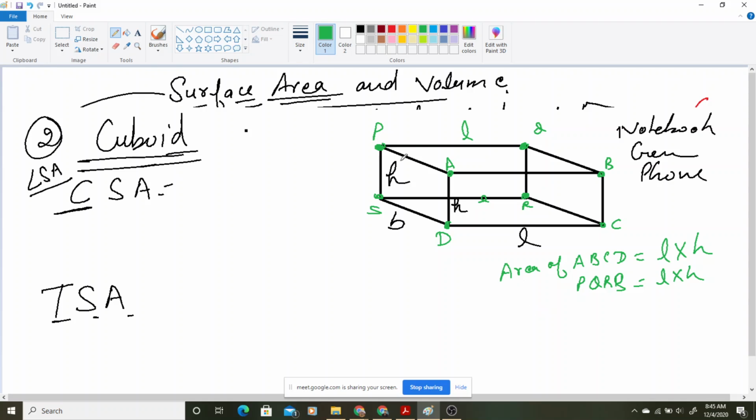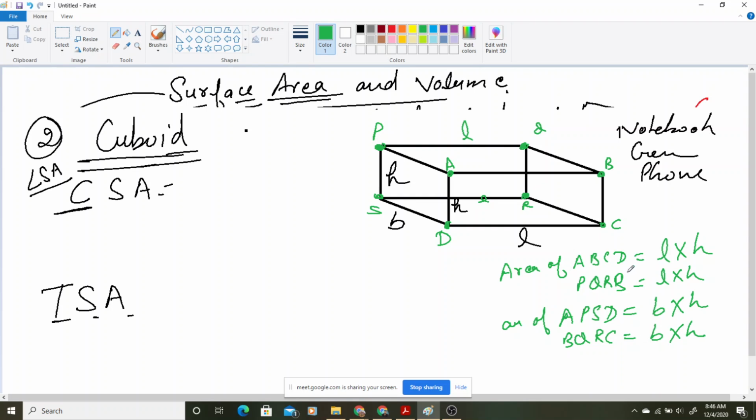Okay, now if you are finding the side walls, देखो अभी हमने front wall and back wall का find out किया. If I am finding out for this A, P, S, D, area of APSD, how much it will be? Any idea? B into H. Yes, it will be B into H, correct? Okay. Then how much for this B, Q, R, C? Same, sir. Yes, it will be B into H, same B into H, correct?